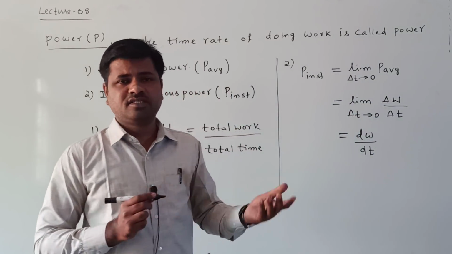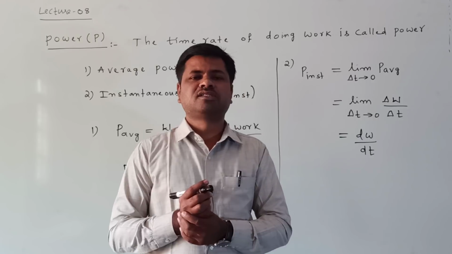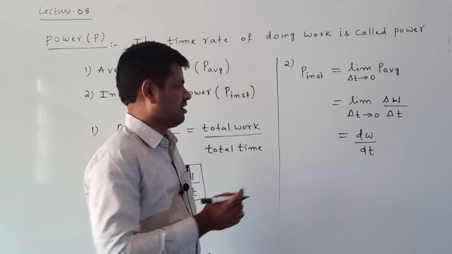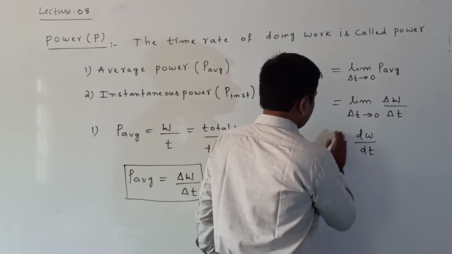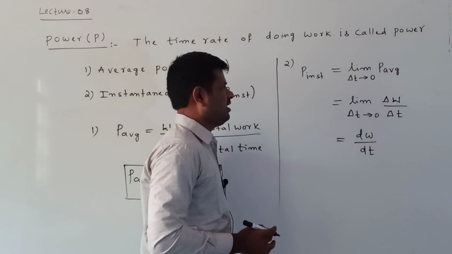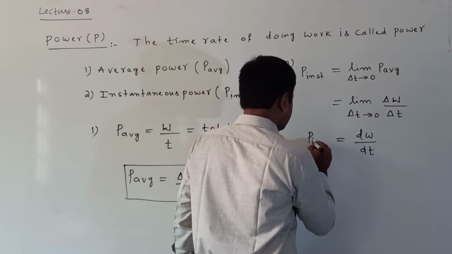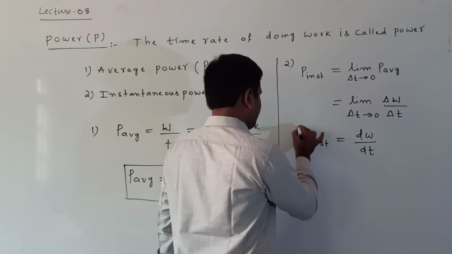This was also discussed in the average velocity and instantaneous velocity concept. You know that already. So when the limit of delta t tends to 0, delta W by delta t changes to dW by dt. This is called P instantaneous power.